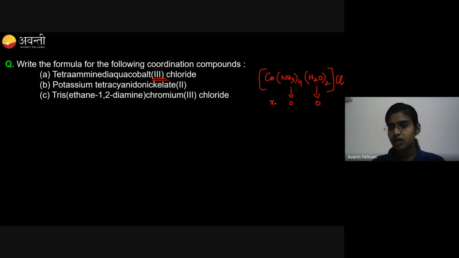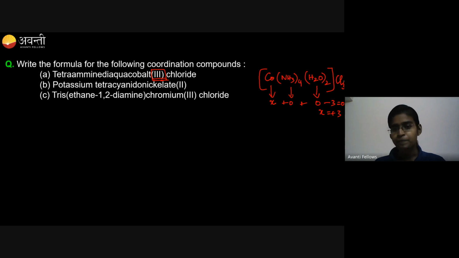To get the oxidation state of cobalt as 3, I have to put 3 Cl outside the bracket. Then only I'll get -3, which will be equal to 0, and X is equal to +3. Got it? So the formula of the compound is [Co(NH3)4(H2O)2]Cl3.